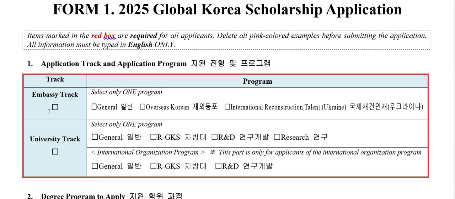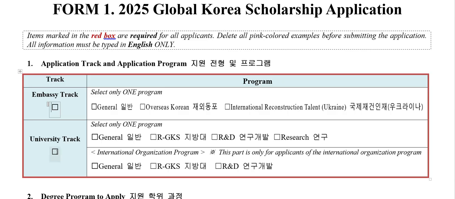So first is, if you're applying for embassy track, check this out. Under embassy track, check which track you're going: general track, overseas Korean, international reconstruction talent, or whatever yours is. And you have to select only one program. It's not like I will check general and overseas Korean or this. No, you have to check only one.